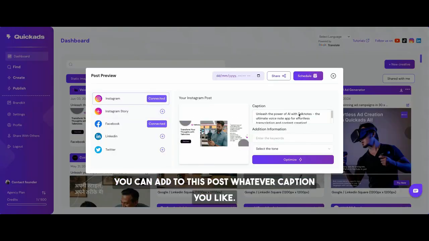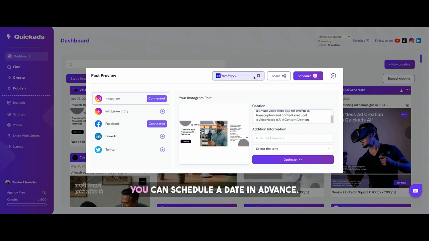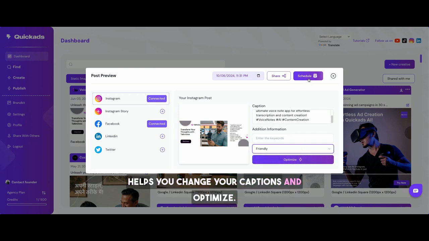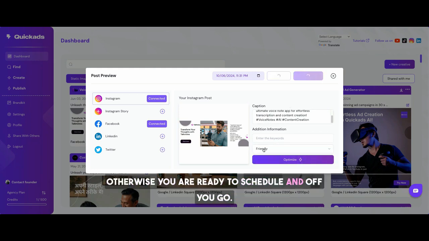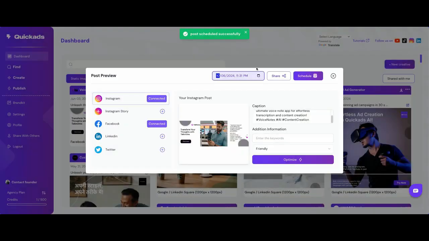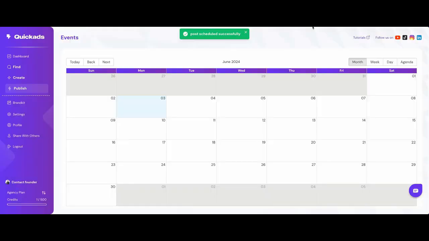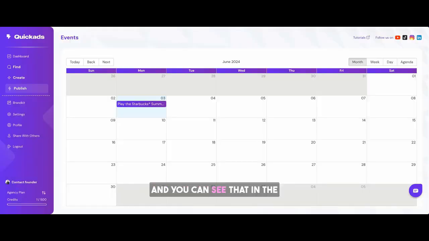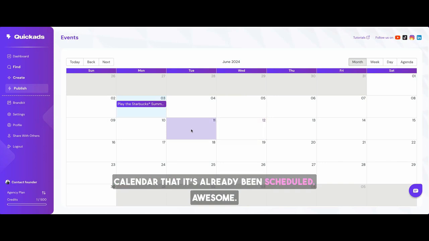You can add to this post whatever caption you like. You can schedule a date in advance. Let's say I want to schedule it for June 10th at 11:31 p.m. That's good. And you can add any additional keywords or set the tone. Optimize helps you change your captions and optimize. Otherwise, you are ready to schedule and off you go. That's it. As simple as that. And you can see in the calendar that it's already been scheduled.